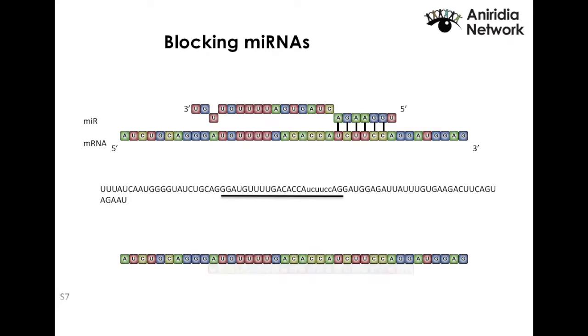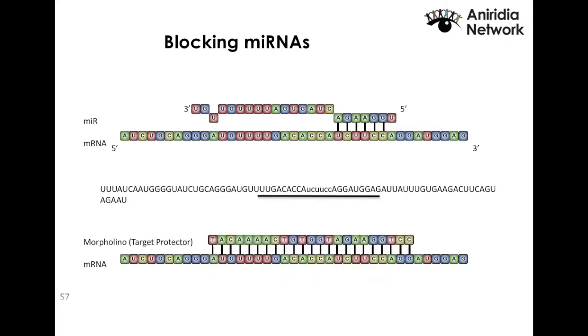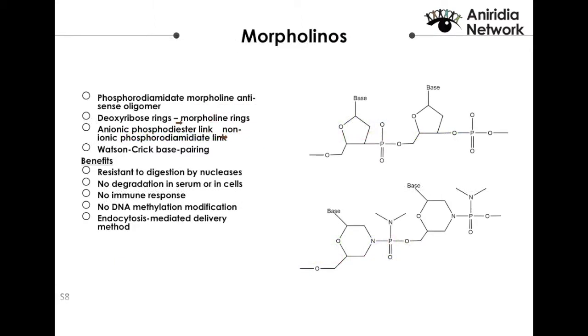And then we send it to a company, and they synthesize that molecule for us. And by putting that molecule into the cells, it binds on your RNA in that region. It doesn't have any effect on PAX6, but it disallows your microRNA to bind onto there. So you have a slower degradation rate of your RNA. And for that, we use morpholinos. That's what we call morpholinos.